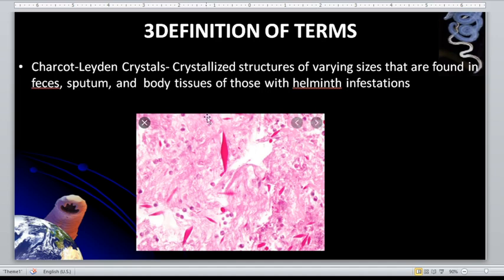These crystals originate from eosinophils and are found in allergic infections. So if there are allergic infections or parasitic infections, particularly helminth infections, most likely we'll see Charcot-Leyden crystals in some of the body fluids.